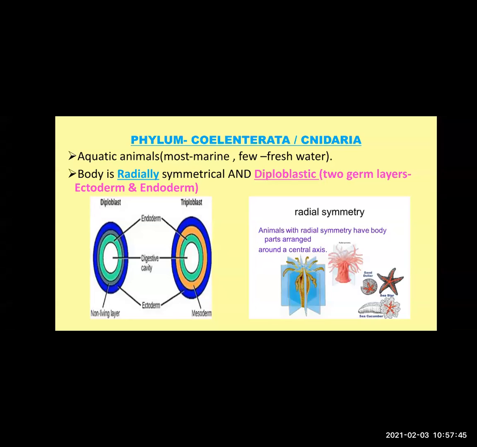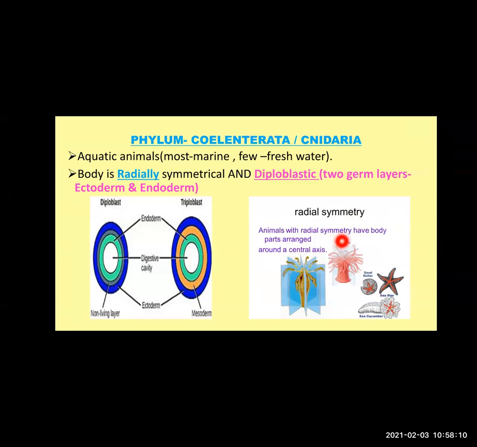See, last session, when we studied different criteria, we had discussed these points, radially symmetrical and diploblastic. So let us just go through quickly. In these animals, the body is radially symmetrical. That means what? See this picture. What is radial symmetry?